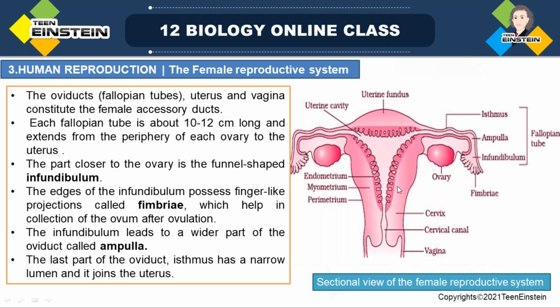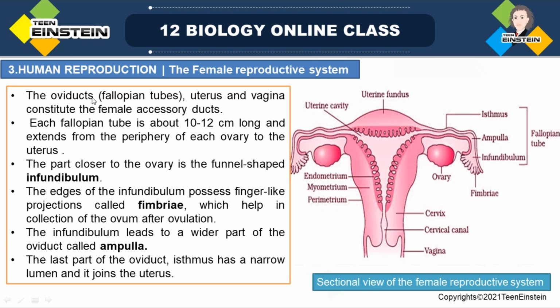First the infundibulum is wider, then comes the ampulla, where the width is reduced, and when it moves to the isthmus, it becomes a little more narrow. From all these, the narrow part is the isthmus. Finally, that joins to the uterus. Got it?